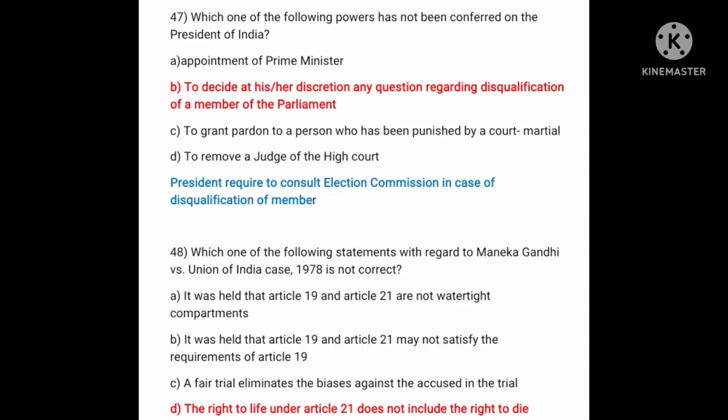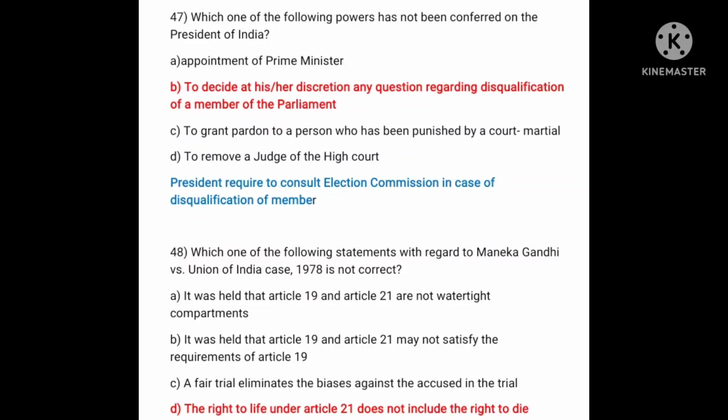Which one of the following powers has not been conferred on the President of India? A. Appointment of the Prime Minister. B. To decide at his/her discretion any question regarding disqualification of a member of the Parliament. C. To grant pardon to a person who has been punished with a court-martial. D. To remove a judge of the High Court. So in this case, the correct answer is B. To decide at his or her discretion any question regarding disqualification of a member of the Parliament. In case of disqualification, the President is required to consult the Election Commission.